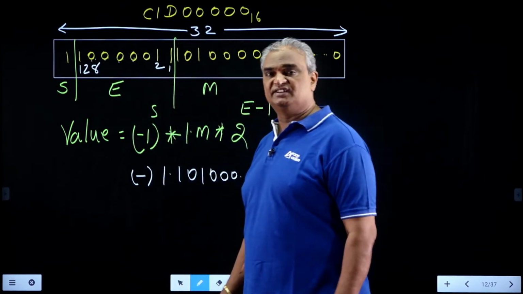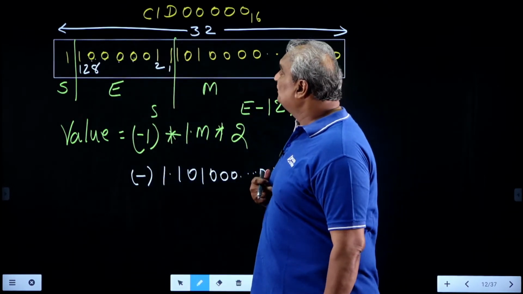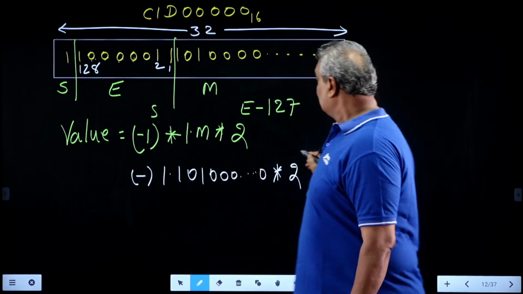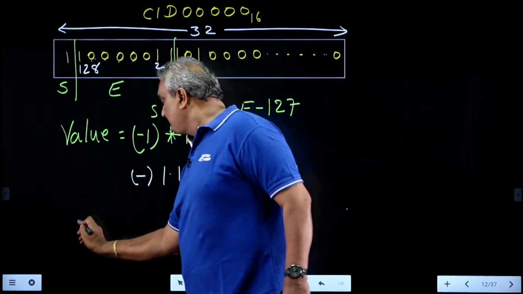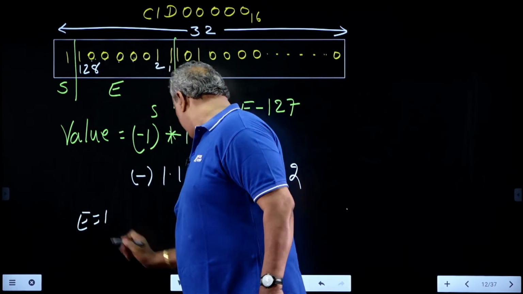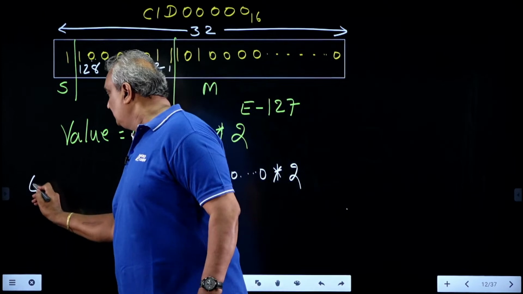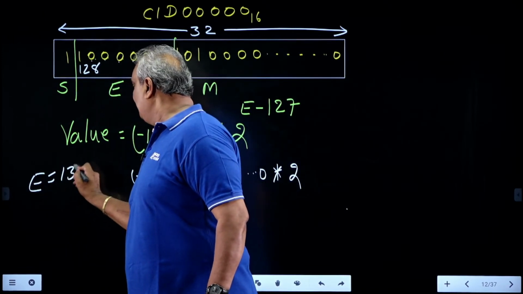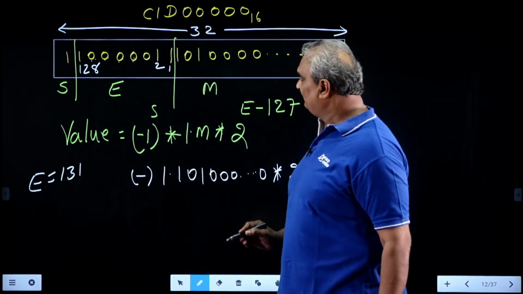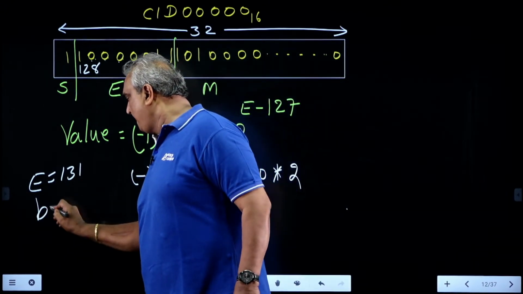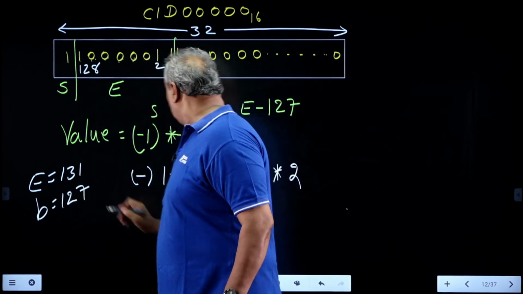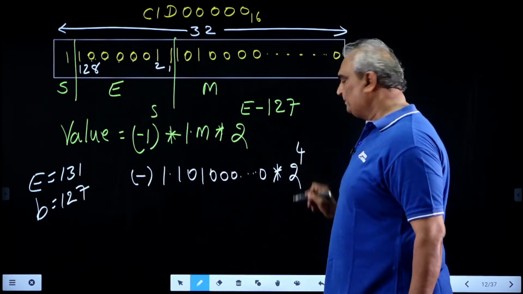Biased exponent means it is unsigned. Its decimal value is nothing but 131. So the biased exponent value is 131 in decimal. Already we know biasing value is 127. So its result is nothing but 4.